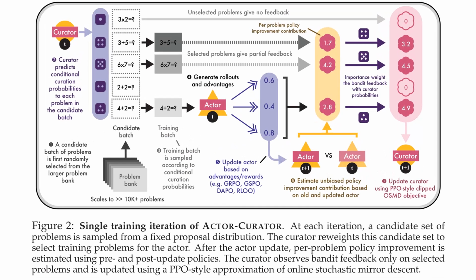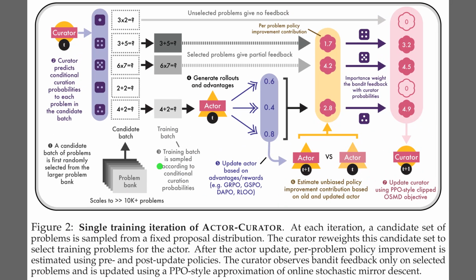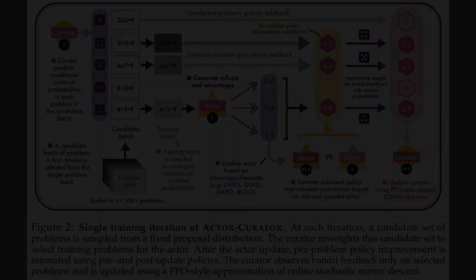While the concept is simple, Figure 2 details the mechanics. On the left, a candidate batch is pulled from the problem bank. The curator assigns probabilities to these candidates, filtering for the most promising tasks. After the actor trains on this selection, the system compares the old and new policies to measure the performance gain. Since only chosen problems provide feedback, this partial signal is used to update the curator on the right, teaching it to better predict value next time.